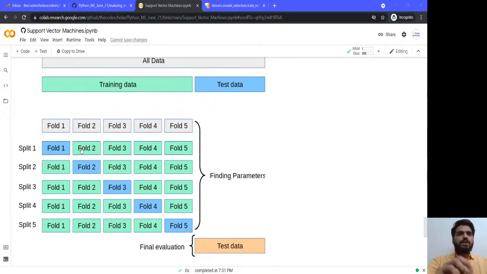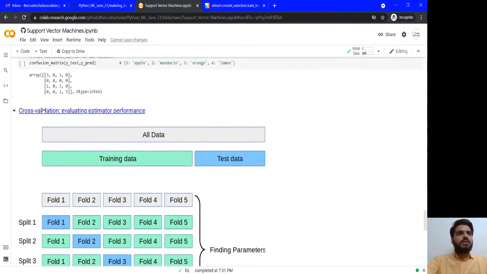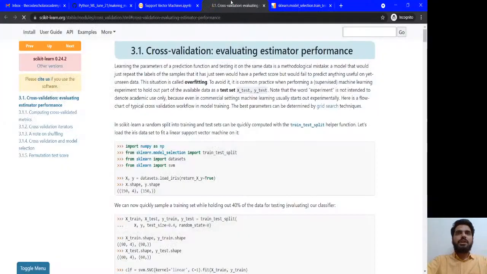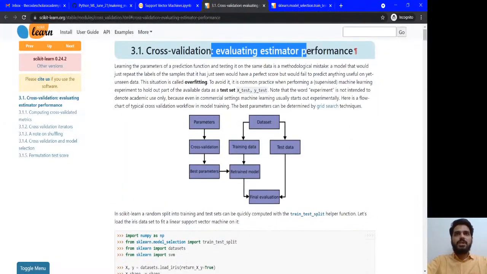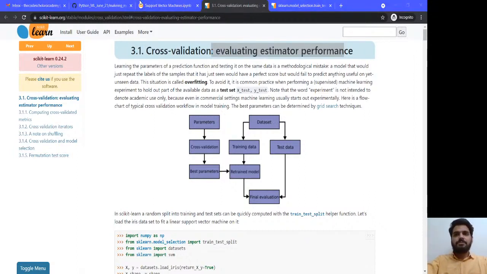So I'm giving you the brief view of it, but still if you would like more definition, you can click over here and you can learn what is cross validation, evaluating estimator performance. You can read the theory from this page, you will get a better idea.